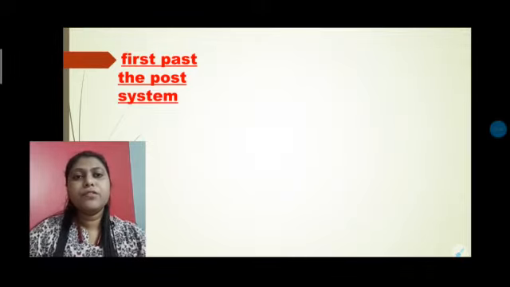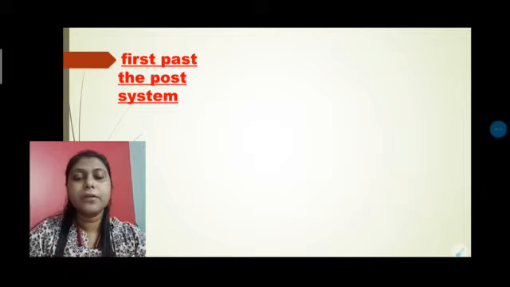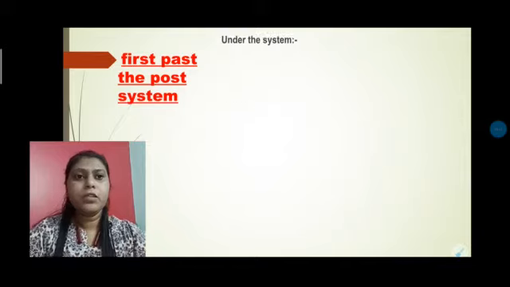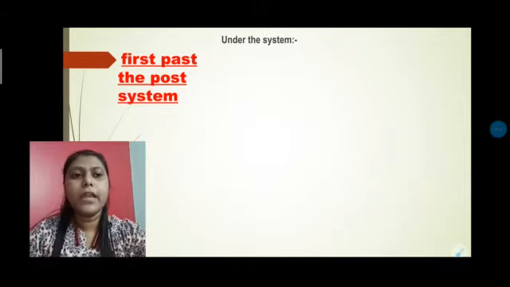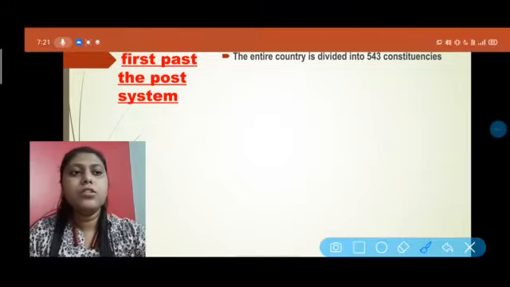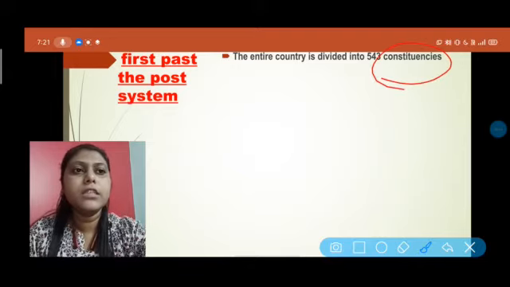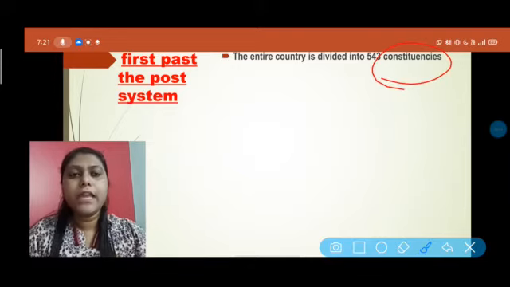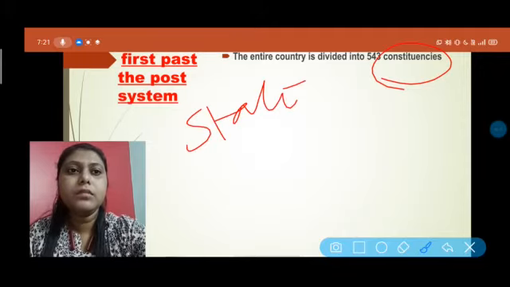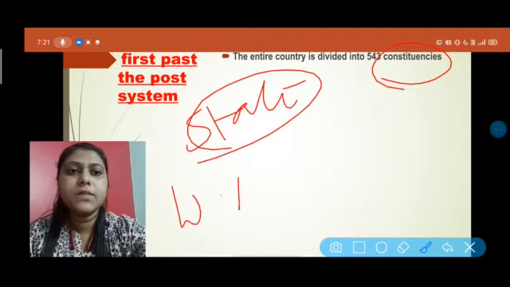Now first we have to know the traditional method, the first method adopted by India, that is the first past the post system. Under this system, the entire country is divided into 543 constituencies. You all know the word constituency. Suppose I'm taking a state of our country, that is West Bengal.